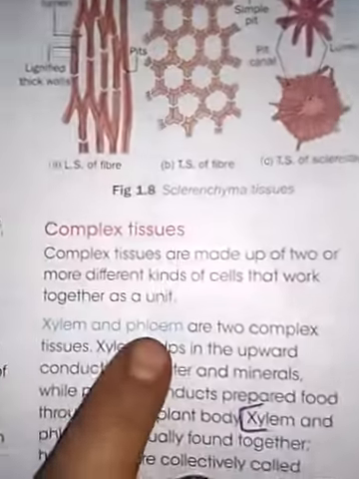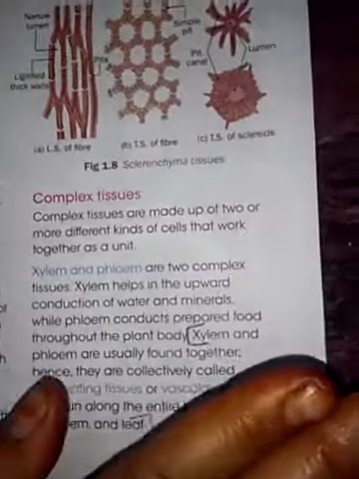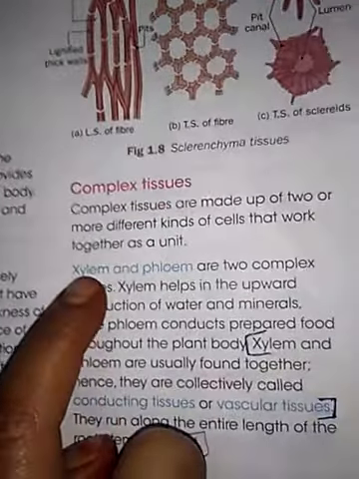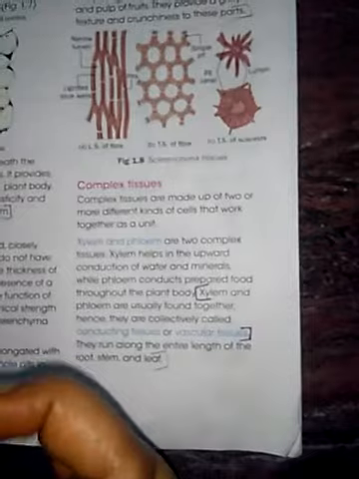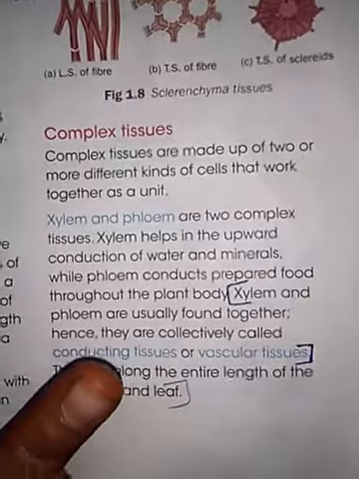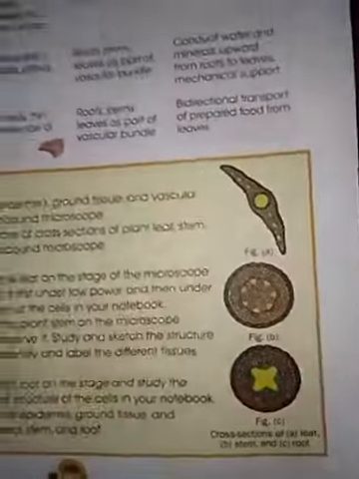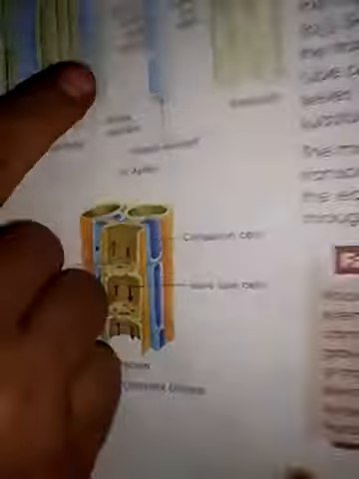Okay, now you understand? Xylem and phloem are found together. That is called the conducting tissue. What is the meaning of conducting tissue? Xylem and phloem found together is called the conducting tissue or vascular tissue.